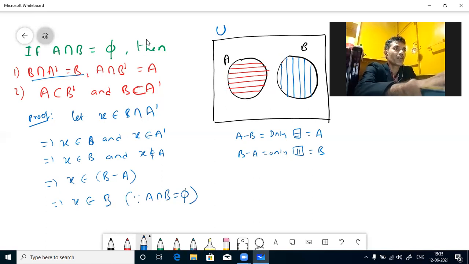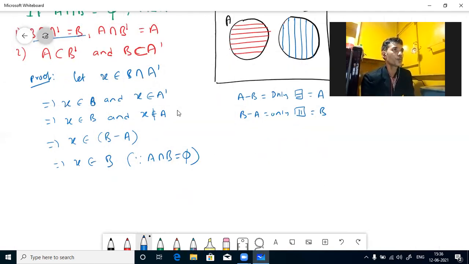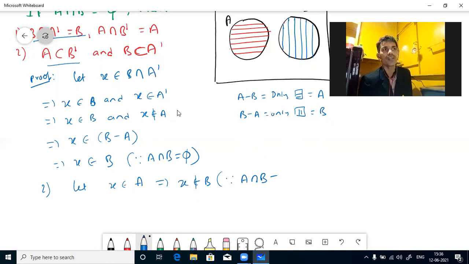Since A intersection B is phi, that means A and B are disjoint sets. Then B intersection A complement will be B, and A intersection B complement will be A. And also A is a subset of B complement, and B is a subset of A complement. That we will also prove. Let X belong to A. If it is there in A, that means it is not there in B. Why? Since A and B are disjoint sets, A intersection B is phi. If it is not there in B, then it is there in B complement.